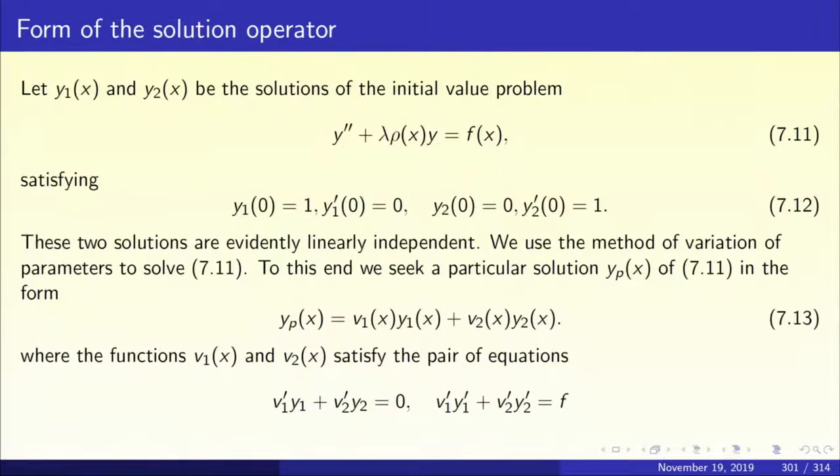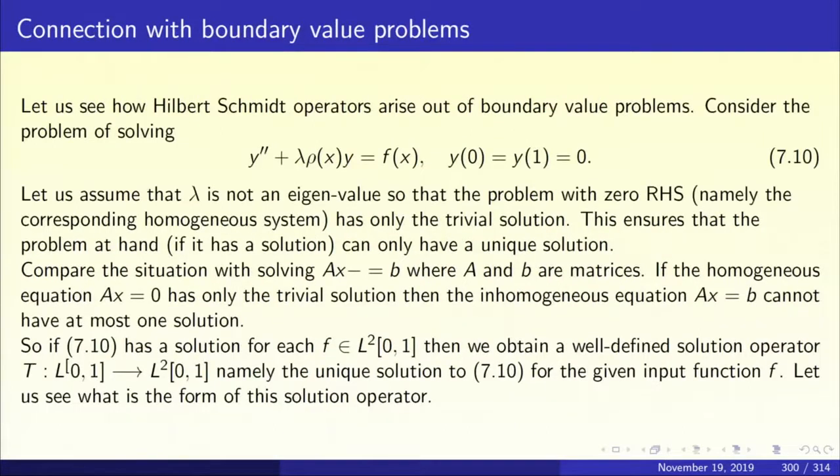Suppose y1 of x and y2 of x are solutions of the homogeneous equation. Now how do we solve the inhomogeneous equation 7.10? To solve it, we must take a basis of solutions of the homogeneous equation.